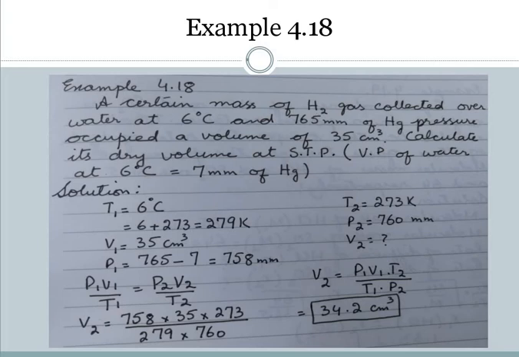From that you have to subtract that of water vapors, which is 7. So the leftover pressure will be only that of hydrogen gas. Putting in the equation P1 V1 by T1 is equal to P2 V2 by T2, we get the volume as 34.2 centimeter cube.